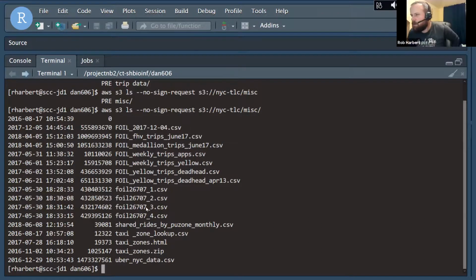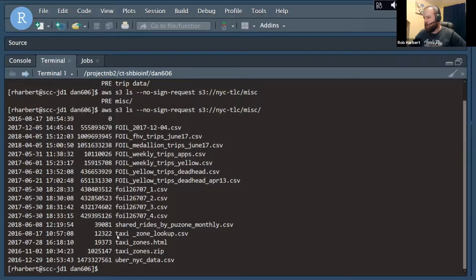There's a few things that are kind of odd in here. We'd have to download these and take a look at these. Medallion trips June 17. There may be a particular reason for that. Shared rides by pickup zone monthly. That may be a summary file. Taxi zone lookup, taxi zones HTML, and taxi zones zip. Those appear to be metadata related with how they classify where the pickup zones are, which might become relevant to us downstream. And then something about Uber, a particular data set associated with Uber here.